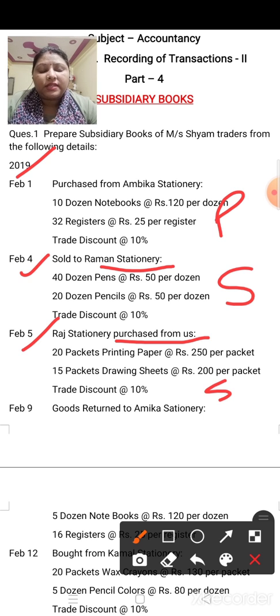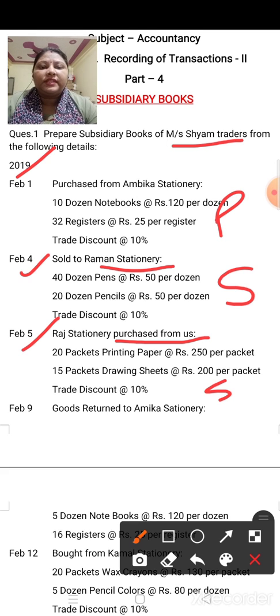It means we are selling the stationery. The books we are making are of ourselves. If you are Messrs. Shyam Traders, you are the firm, so you are selling the goods. So you have to make sales book, from your side, not the other side. Raj Stationery purchased from us, so you have to make sales book because you are selling. Okay. Next.